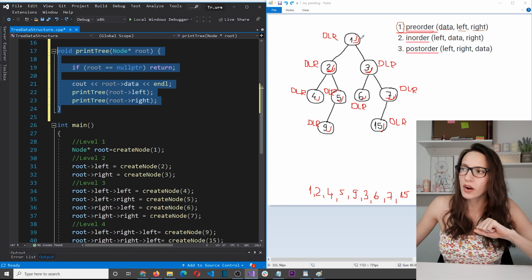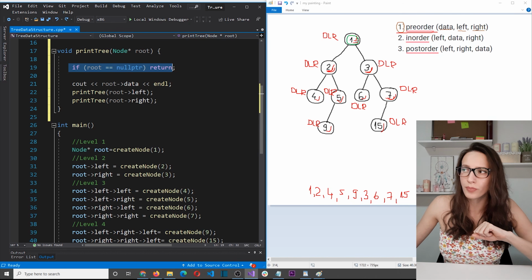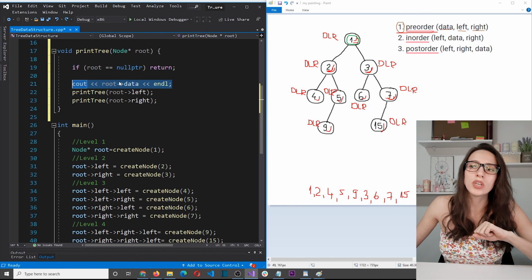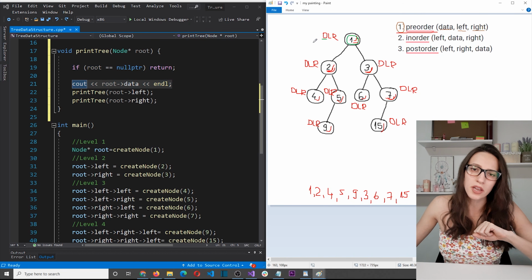So we start from this root node here. That node is passed as a parameter to this function. And then the first line says, please check, is the root equal to nullptr? The answer is no, it is 1. So we proceed, we don't return from this function. And then the second line says, now you need to manipulate the data. So print the data. So we do this part here. Okay, and then we go to the next line.